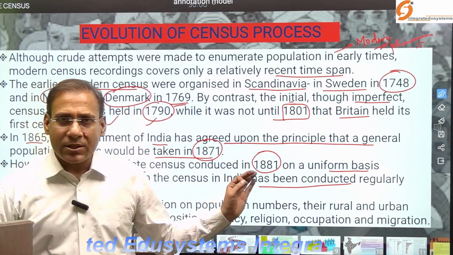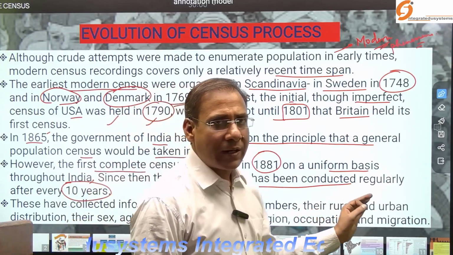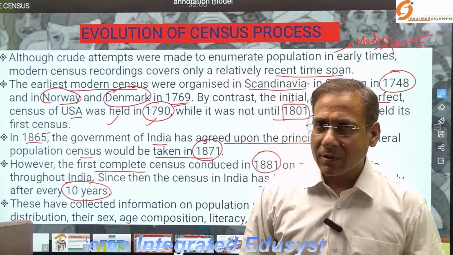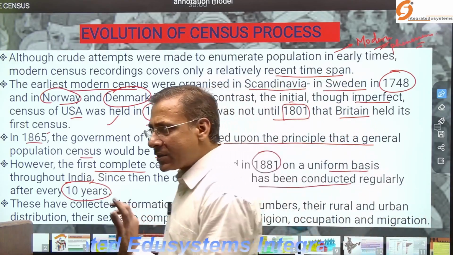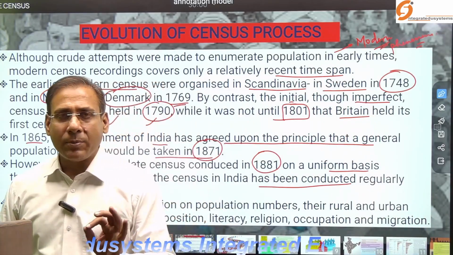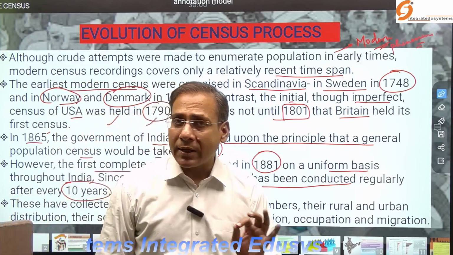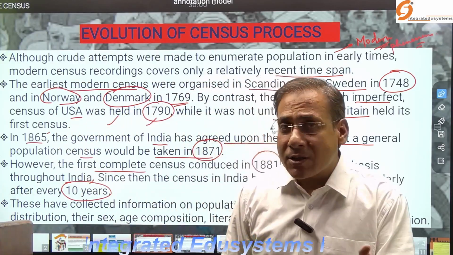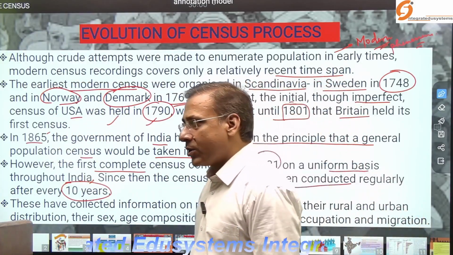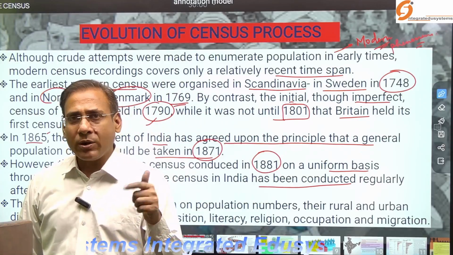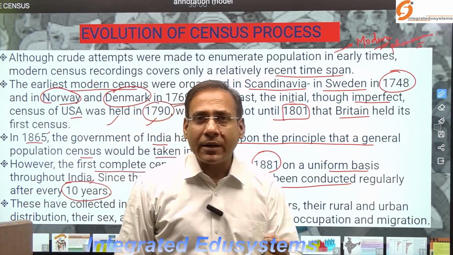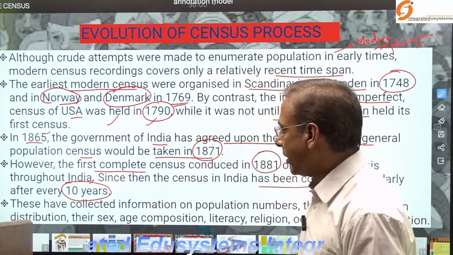Since 1881 till 1931, during the British time period, when the census was held, the British authorities also simultaneously conducted the caste census. The last caste census was done in India during the British era in the year 1931.